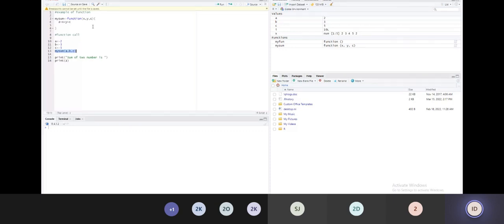So again, my call will go back to this my sum function. A will copy to x, b will copy to y, and c will copy to c. Doesn't matter. Sum is calculated: z is equal to x plus y plus c, right? Now here I'm returning. What I'm returning? I'm returning the value which is calculated, that is z.